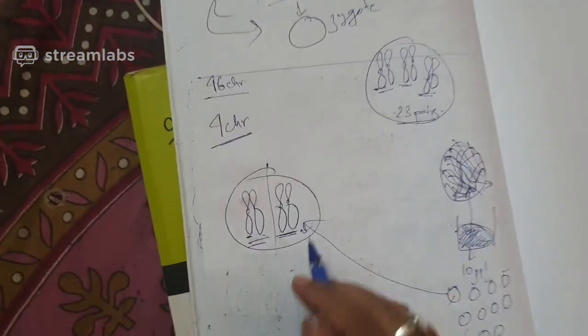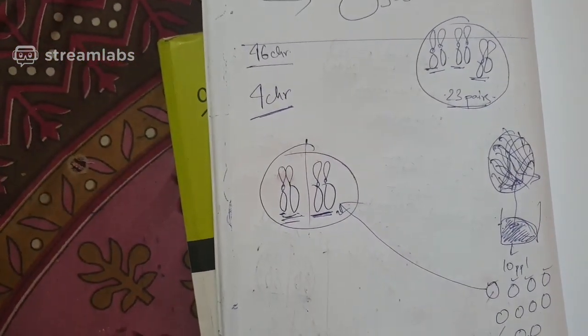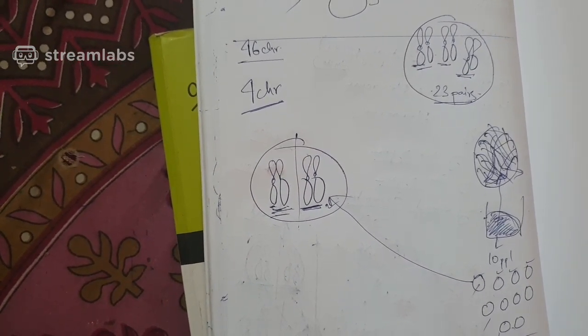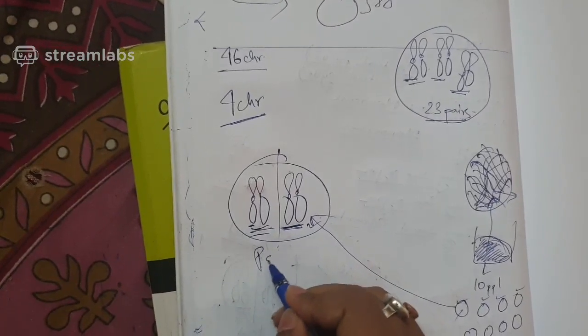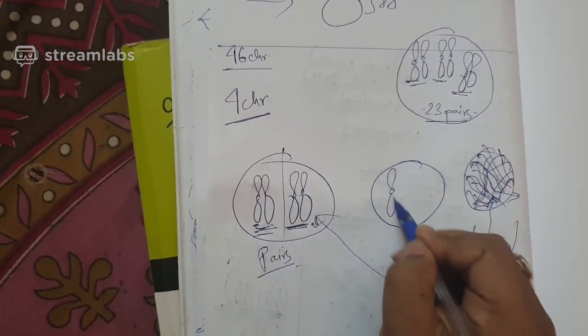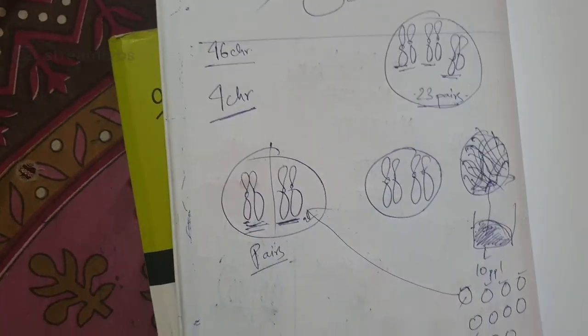But how do chromosomes lie? Chromosomes lie in diploid form, which means they remain in homologous form, in pairs. And this is a female somatic cell, of a female body. They also remain like this.